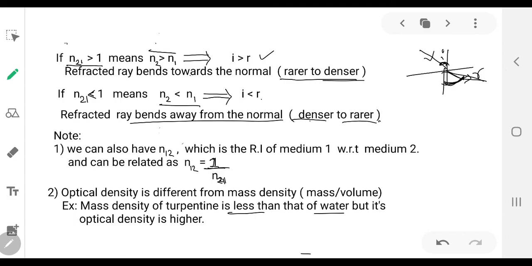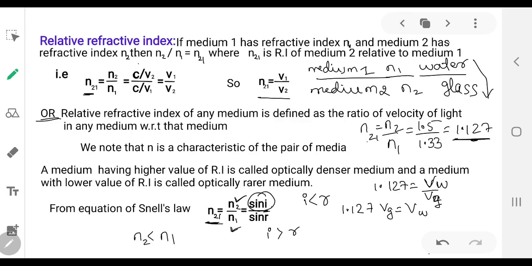It means turpentine offers more opposition for the propagation of light than the water medium. So go through this video once again and try to understand the physical significance of refractive index.